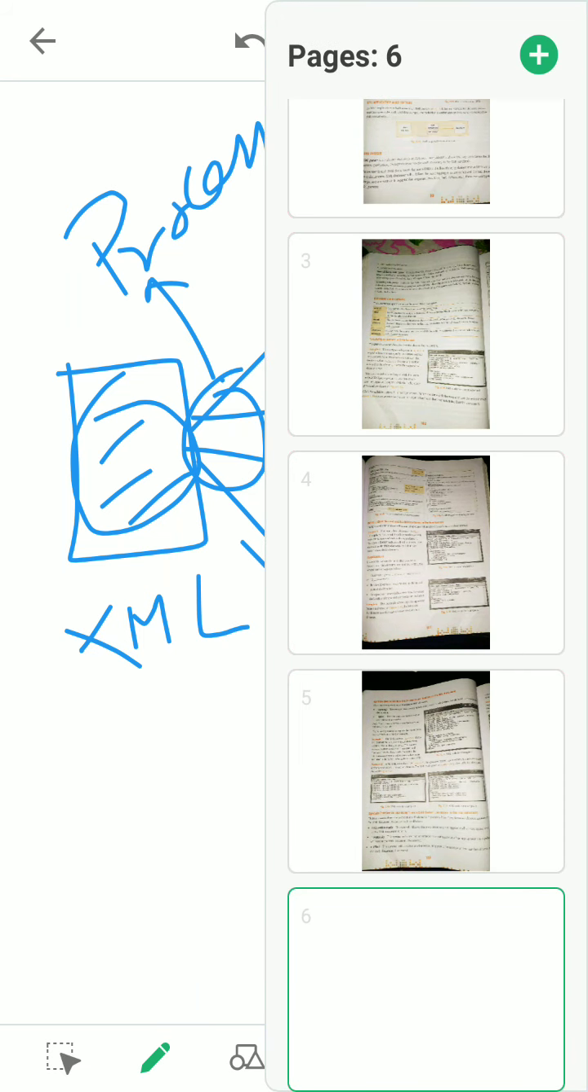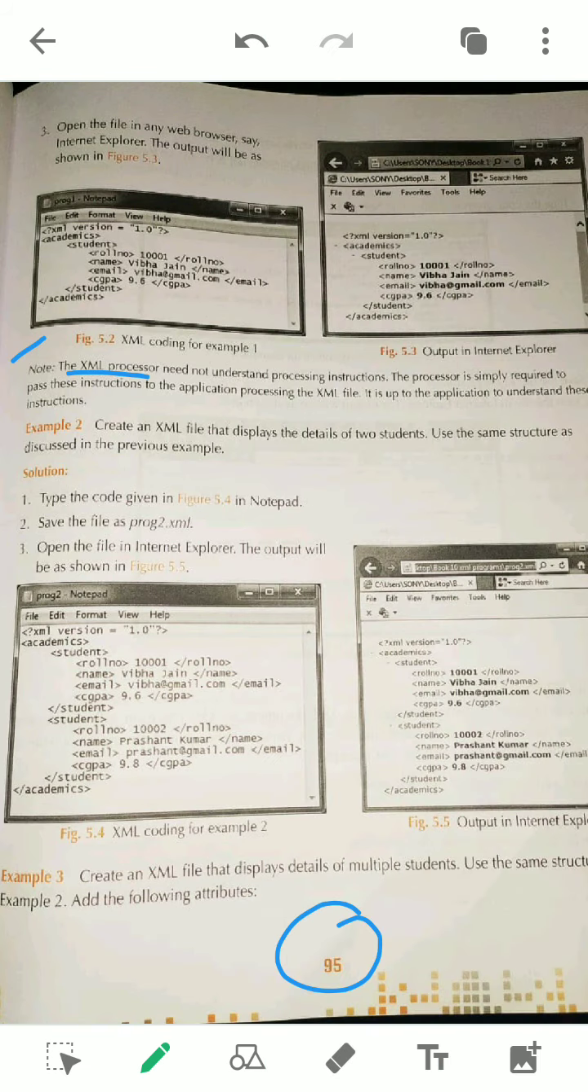If the definition comes, what is XML processor? The definition is given to you here. The XML processor is simply required to pass the information to the different applications. Here the first line you also have to write: the XML processor need not understand processing instructions, how to process, what to do. This is not up to the processor. He has to just simply transfer to the different applications. If the question comes, this is your definition, you have to learn these things.